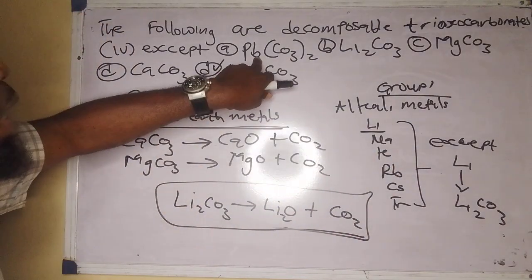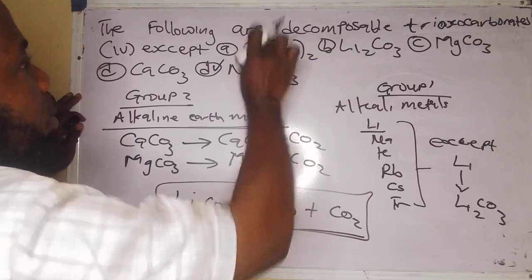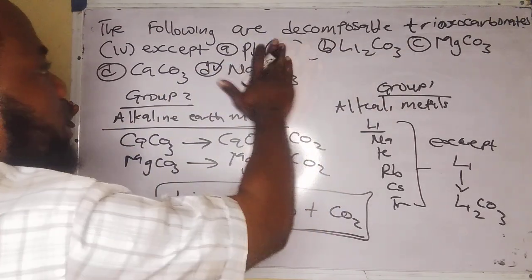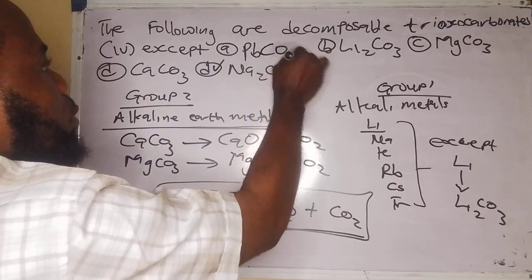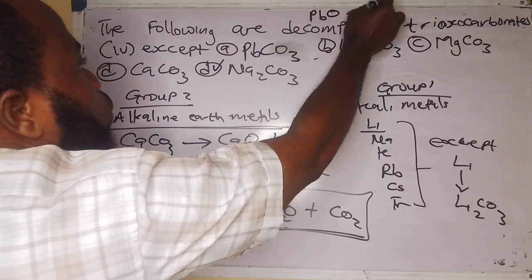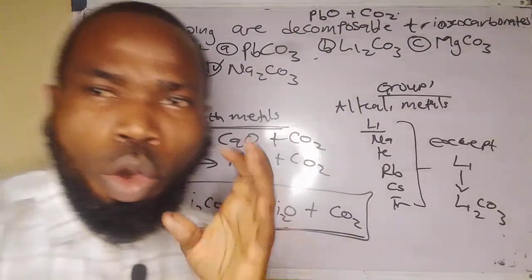Now, of course, lead trioxocarbonate decomposes on heating to form lead oxide. This ought to be PbCO3. If it decomposes, we are having PbO plus CO2. So, of course, this can decompose on heating.